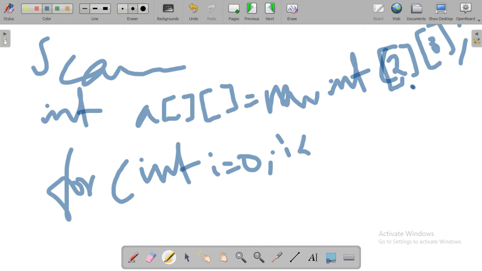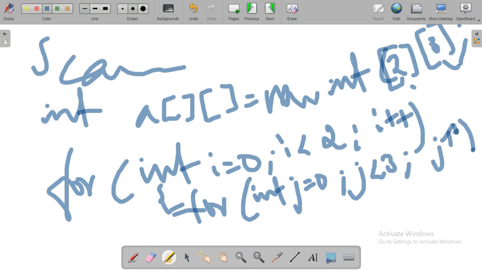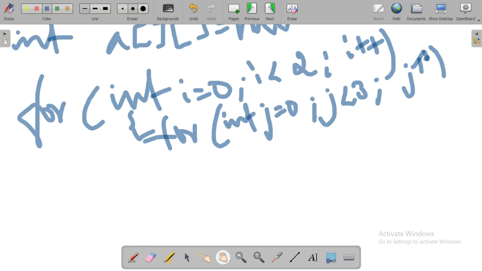For that we will use the loop for i equal to 0, the same loop, i equal to 0, i less than number of rows. How many rows are there? 2 rows are there. So i less than 2, i plus plus. Inside the for loop, the i loop, we are writing another loop, that is j equal to 0, j less than 3, because number of columns are 3, that's why 3, j plus plus.